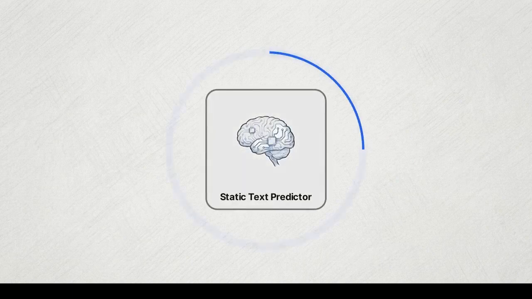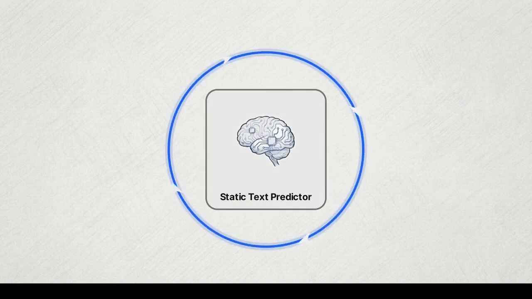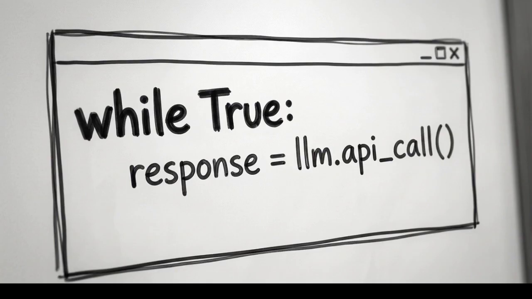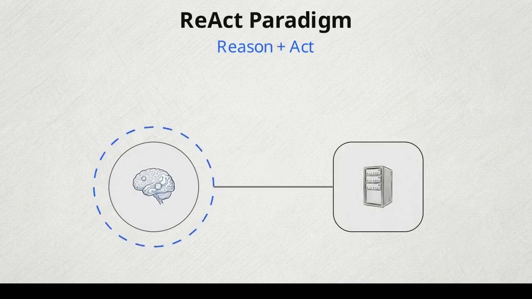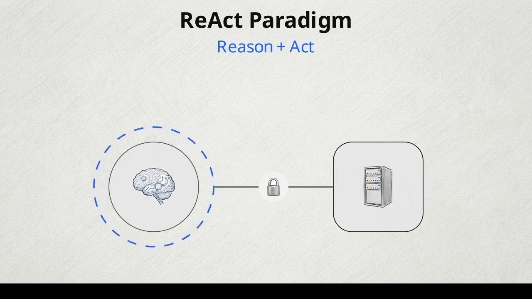Autonomy is engineered by wrapping a static text predictor in a continuous programmatic control loop. In software terms, this continuous control loop is a standard algorithmic while loop that systematically executes around the model's API call. This loop architecture interleaves the model's internal reasoning with direct access to the external environment. Researchers formalize this architecture as the ReACT paradigm, short for reason and act.